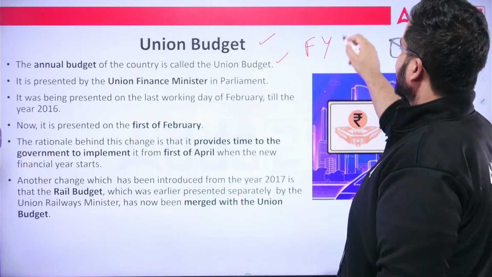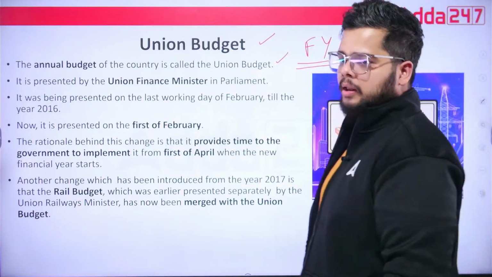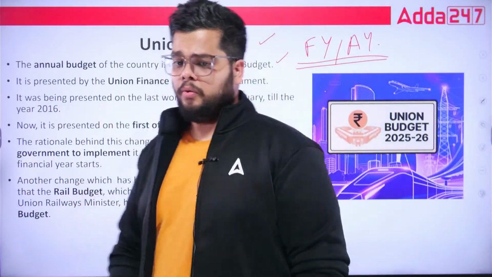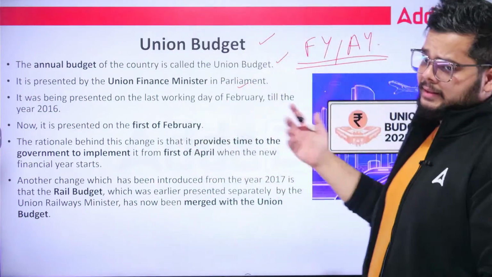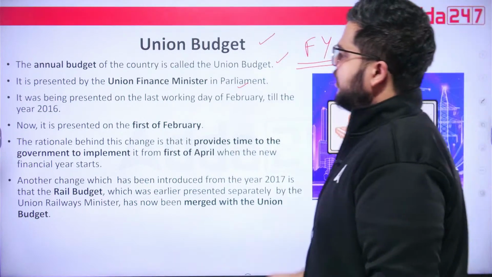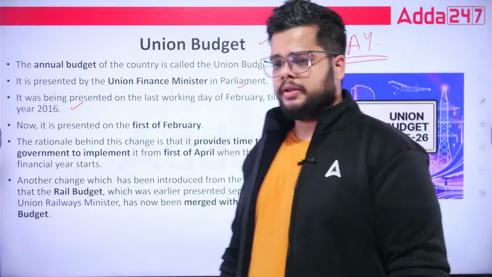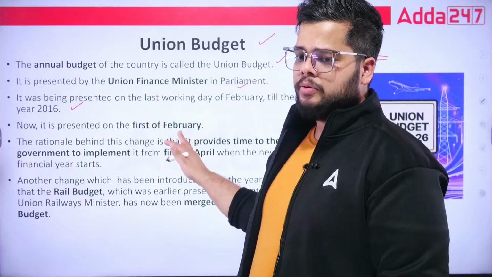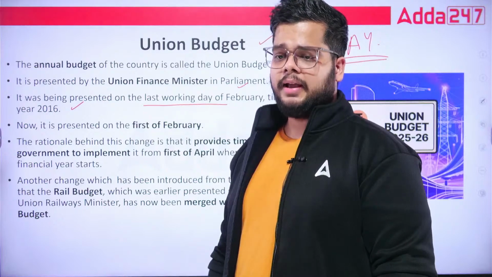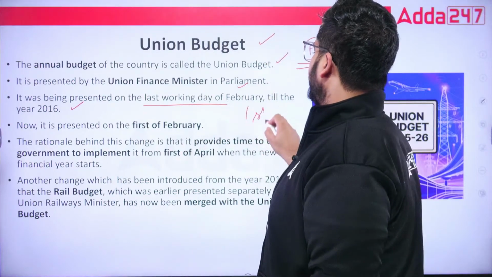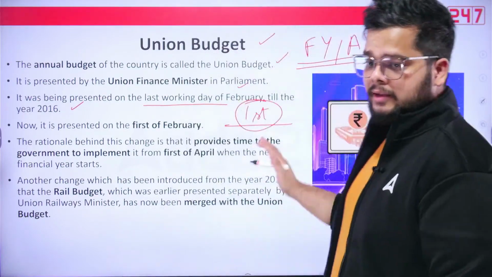Financial year, assessment year, various timestamps are there, but overall the time is for 1 year only. It is presented by the Union Finance Minister Nirmala Sitharaman in the parliament. It has been undergoing certain modifications since 2016, as I was telling you. Earlier, the budget used to be presented on the last working day of February, but now things have changed, and now we have 1st Feb as the date. On 1st of February, we have this date for your union budget.